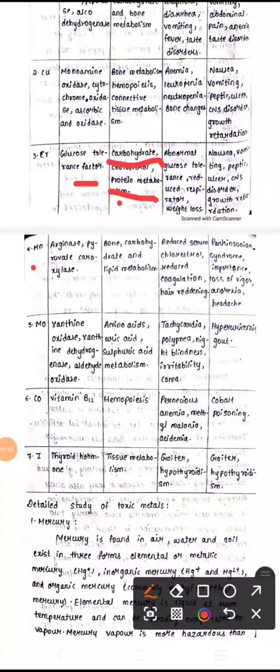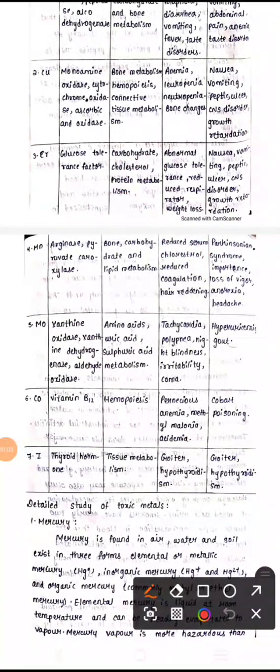Manganese enzymes are arginase and pyruvate carboxylase, and the functions are bone, carbohydrate, and lipid metabolism. If it is less, we get reduced cholesterol, reduced coagulation, hair reddening, and reduced serum. If it is more, we get Parkinson's disease, loss of vigor, anorexia, and headache.